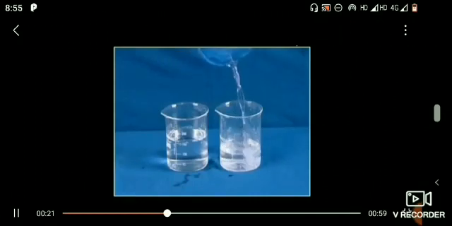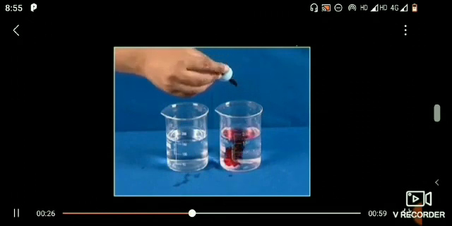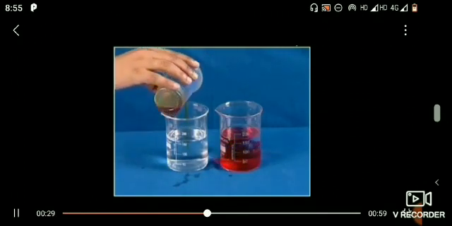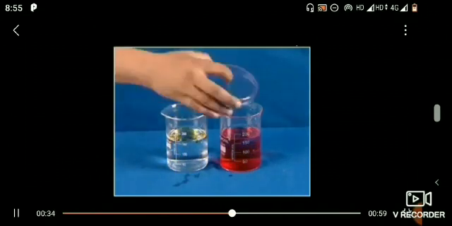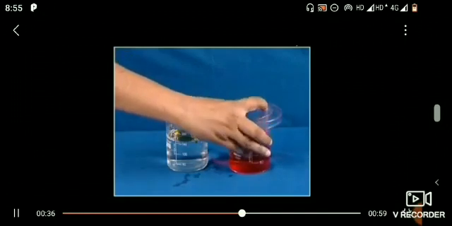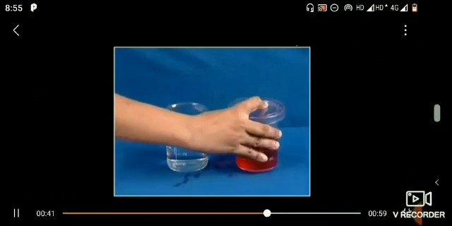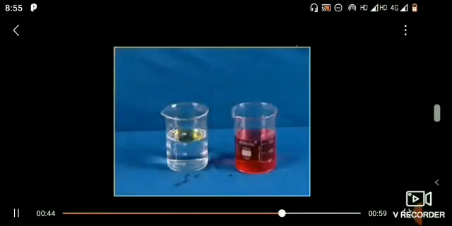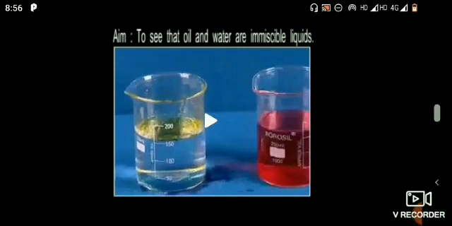Take 2 beakers and fill them with water. In one of these, add a few drops of red ink and in the other, add a few drops of mustard oil and gently shake these 2 beakers. Allow them to stand for a few minutes and observe. We will see that red ink has completely mixed with water to form a single layer.